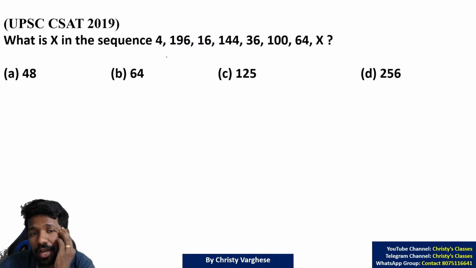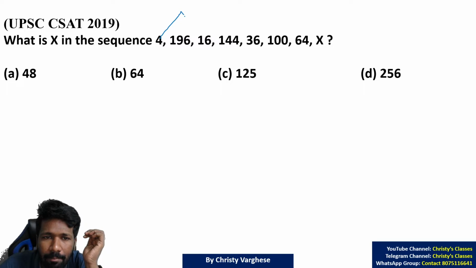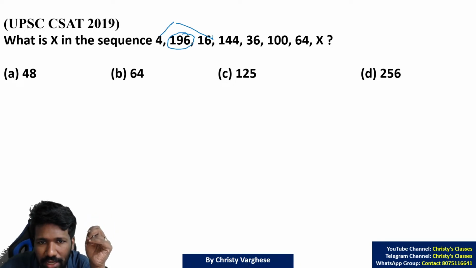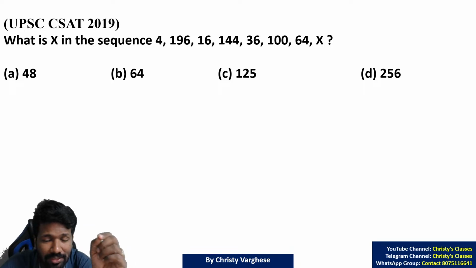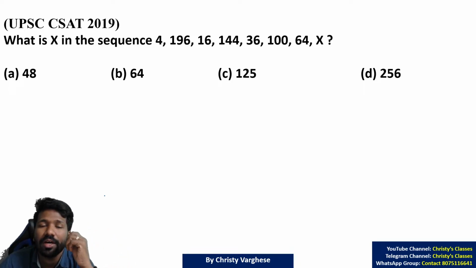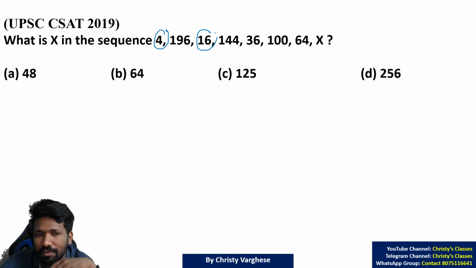So another trick I want to tell you is, when the numbers jump up and down, there is a chance that it is a reversal sequence or a twin sequence. Jumping up and down means 4 is increasing to 16, then decreasing, then increasing, then decreasing, jumping up and down. So twin sequence or reversal sequence normally jump up and down. There are exception cases where other sequences can jump up and down, but normally it is a twin sequence or reversal sequence. So you can check for twin sequence or reversal sequence.